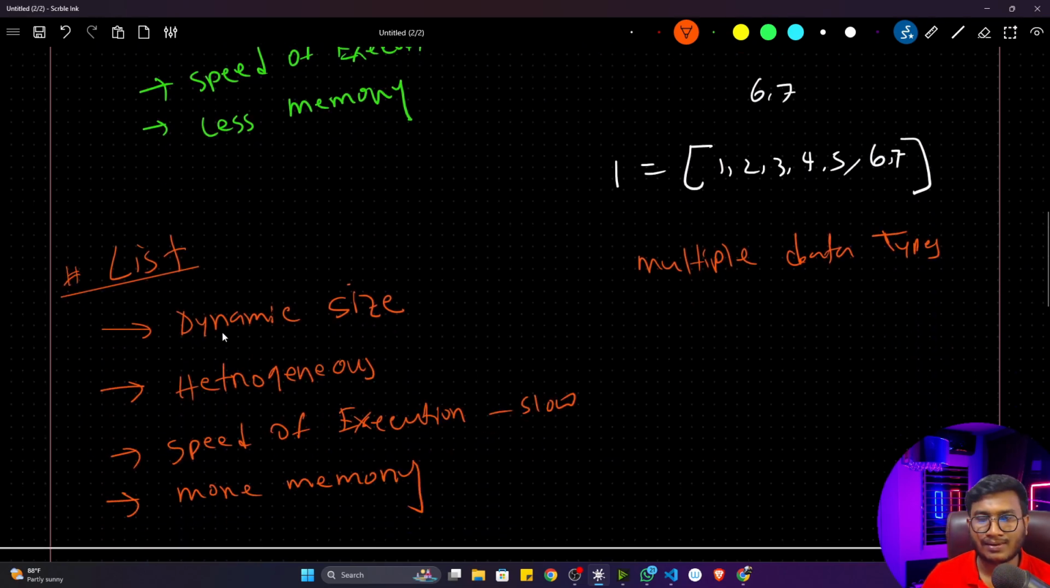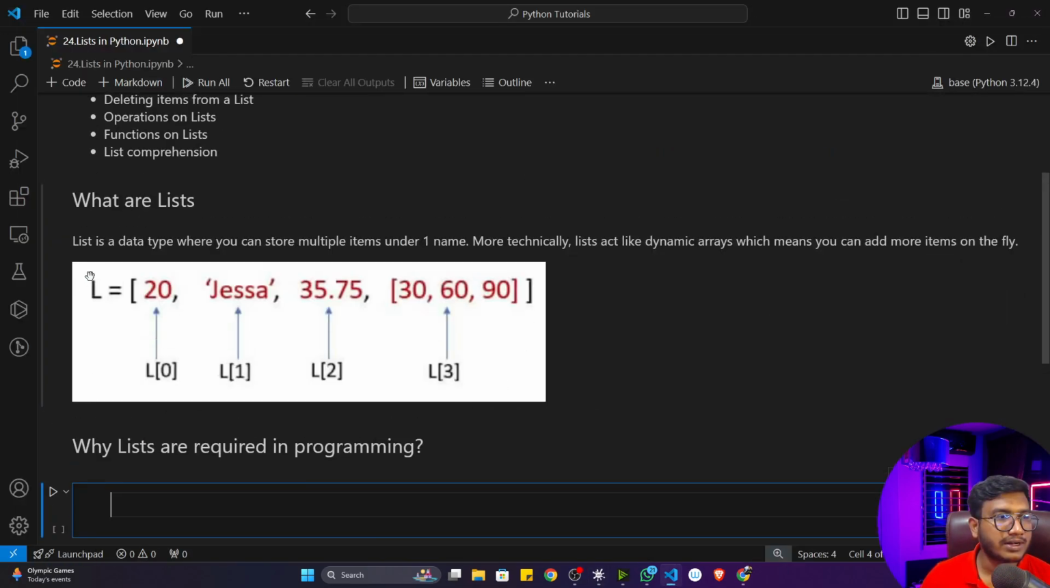I hope this part is clear right now. And now I think this particular definition is clear. List is a data type where you can store multiple items under one name. That means this is one variable, and inside that I can store multiple items. And more technically, list acts like a dynamic array. Dynamic means you can store as many values as you can here. There is no fixed size. You can add more items on the fly. I already told you, you don't need to give any fixed size. Let's say you want to add more items, immediately you can add that item inside a list. There is no restriction.